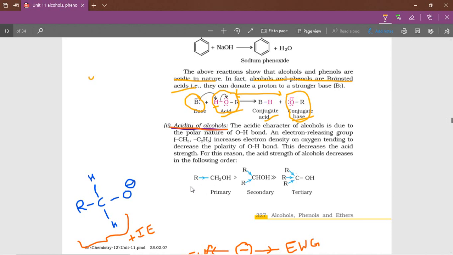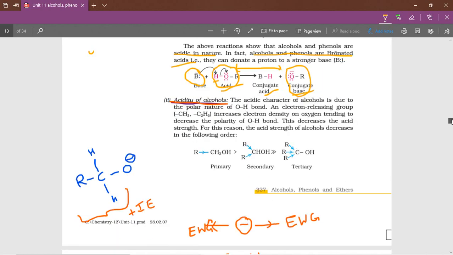See here, in the left side figure, it is a normal alcohol, and after donating the H plus ion, it becomes alkoxide. Even in class 11th we studied the electromeric effect, inductive effect, as well as mesomeric effect.